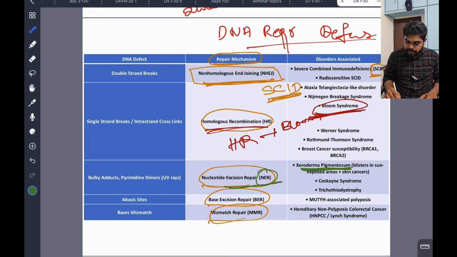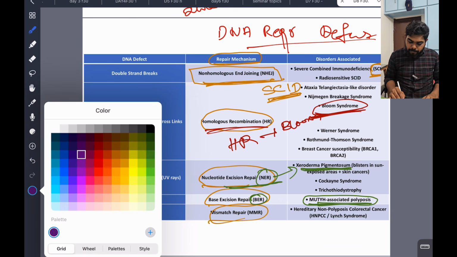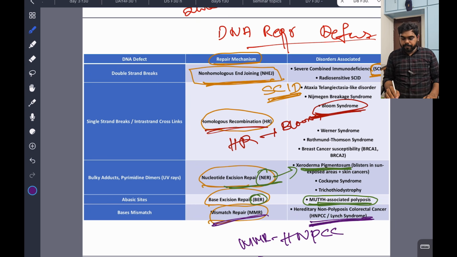And BER, base excision repair, is associated with MUTYH-associated polyposis. And mismatch repair is associated with Lynch syndrome or hereditary non-polyposis colorectal cancer, known as HNPCC. MMR, mismatch repair, with HNPCC.